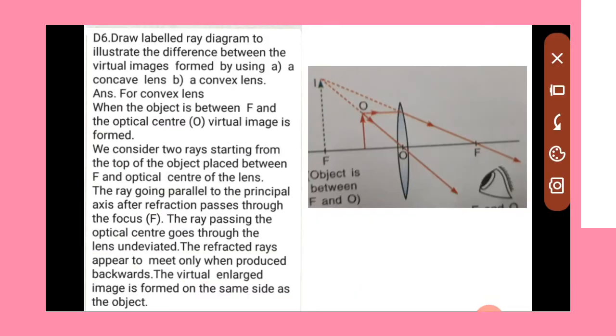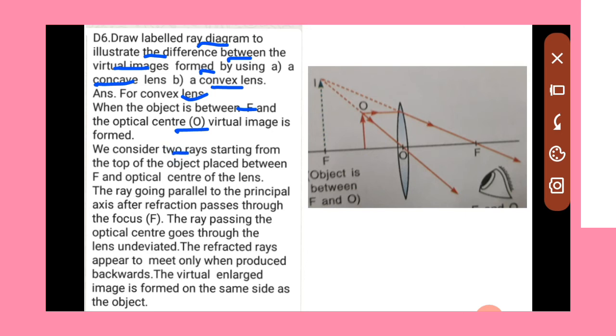Draw labeled ray diagram to illustrate the difference between virtual images formed by two lenses, number one concave lens and convex lens. For convex lens, when the object is kept in between F and O, focus and optical center, a virtual image is formed.